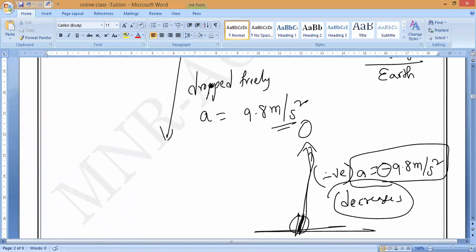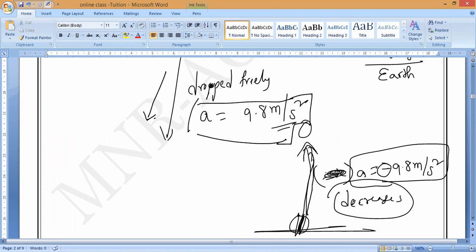So when the body is coming downwards, the gravitational force is also acting in the same direction. The body is also falling. Gravitational force is in the same direction. That is why we can say acceleration is positive. But here the body is traveling against gravity. So that is why acceleration equals minus 9.8.